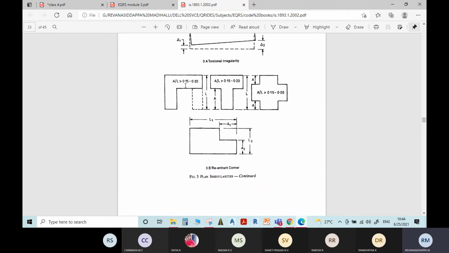Here we have an L-shaped building, and here we have the re-entrant corner.